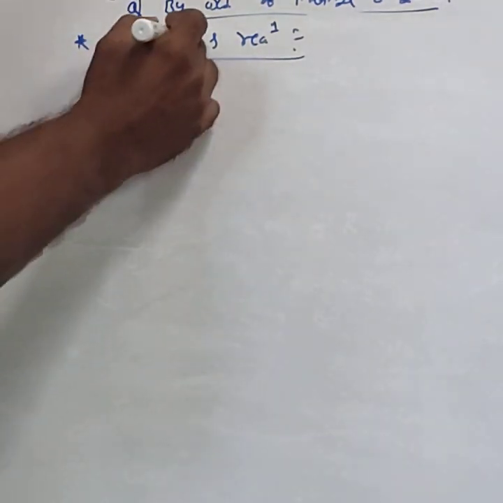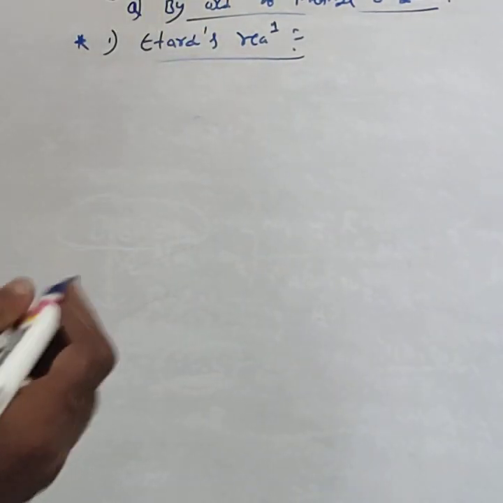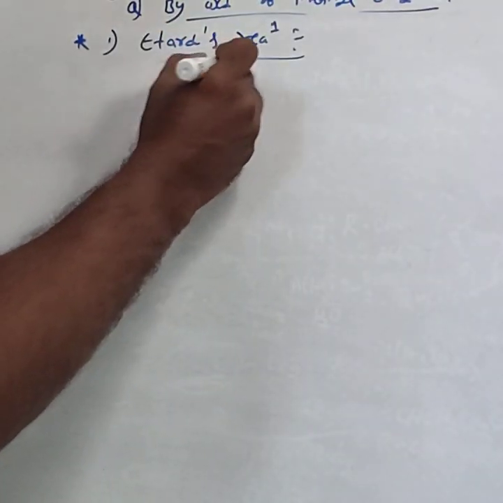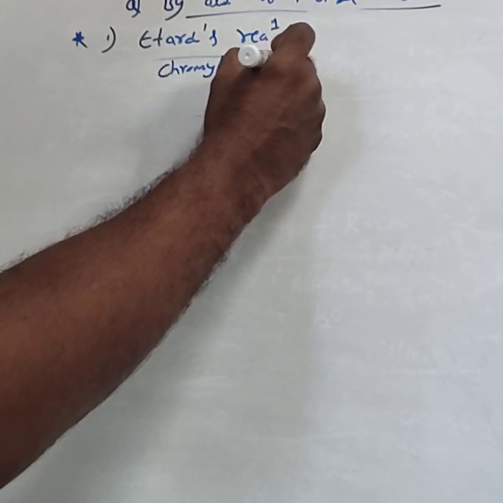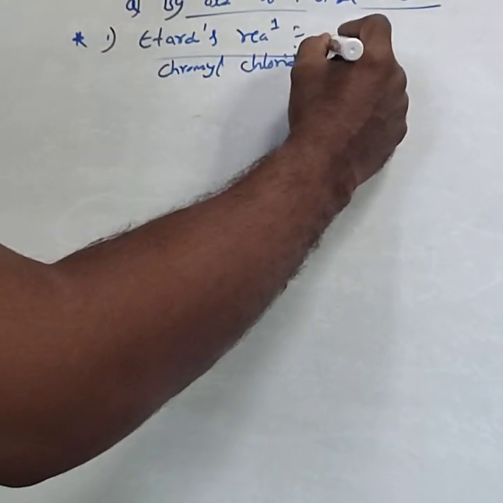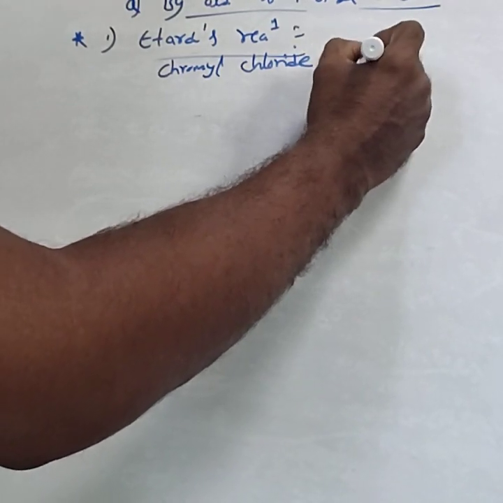Name the oxidizing agent in Etard's reaction. In Etard's reaction, we use chromyl chloride, CrO2Cl2, as the oxidizing agent.